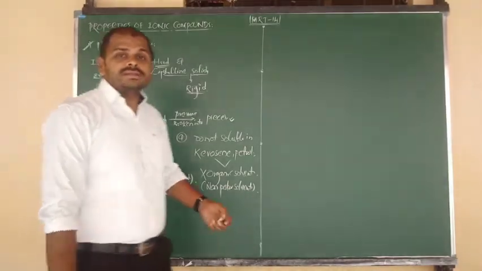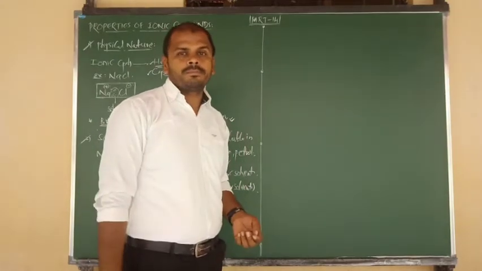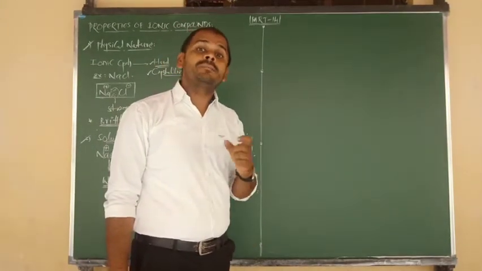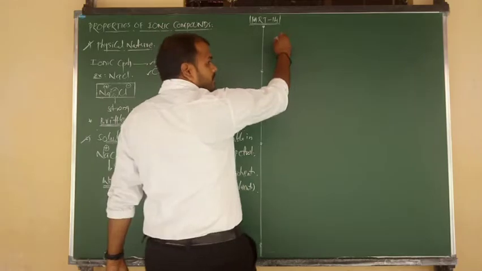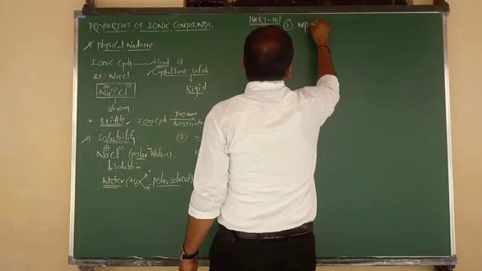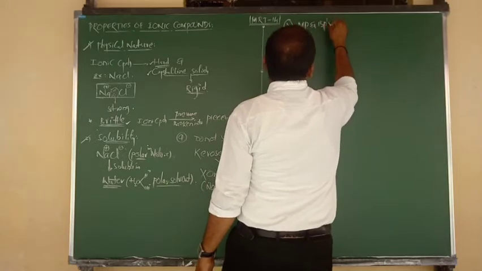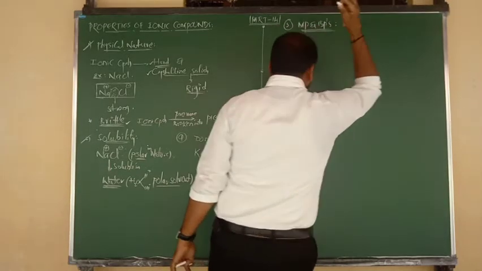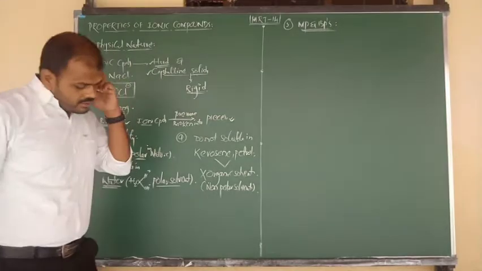Now I am going to consider a third physical property, that is regarding melting points and boiling points. The third point is MPs and BPs. Listen carefully.